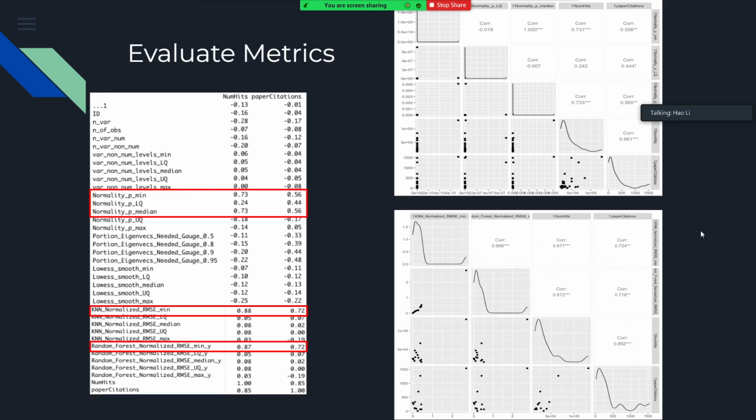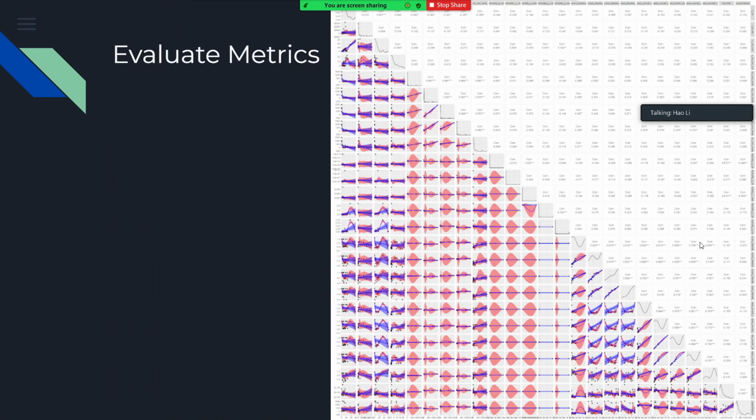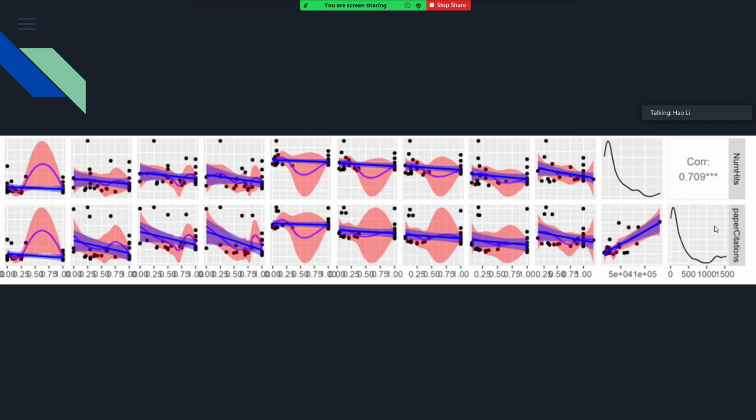In the parallel study, it turns out lots of the variables are not directly related to popularity, but a closer analysis revealed that there's a negative relation between the proportion of eigenvectors needed to represent a certain variation in the dataset and the popularity; the popularity goes down if that proportion goes up.